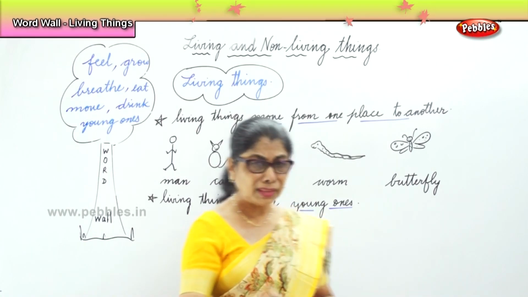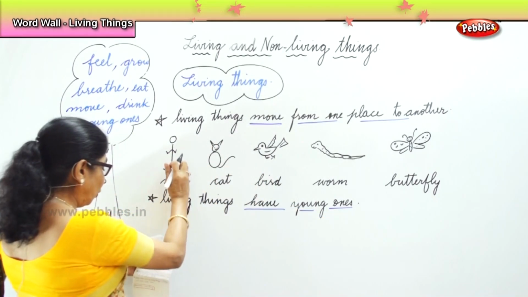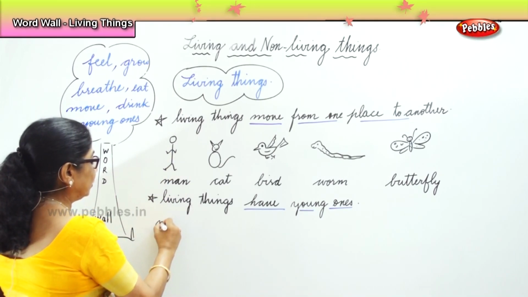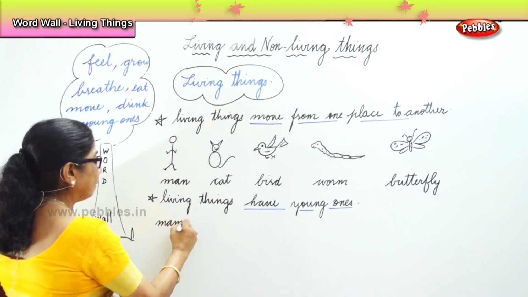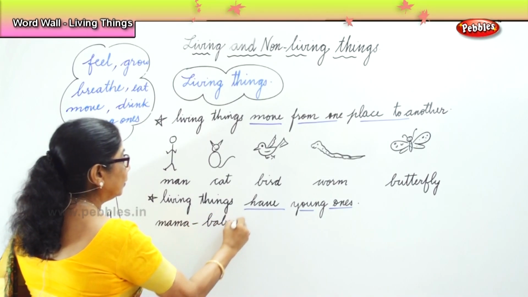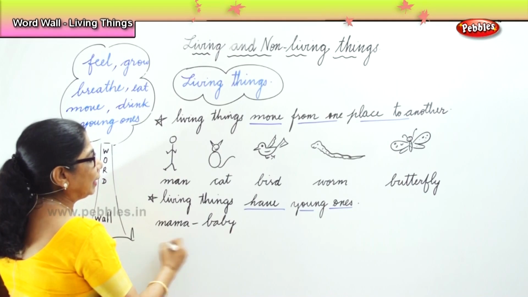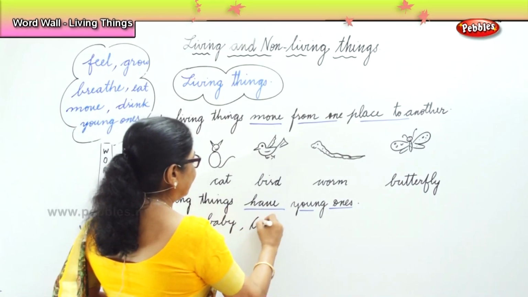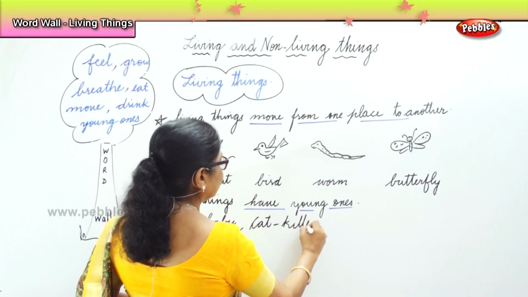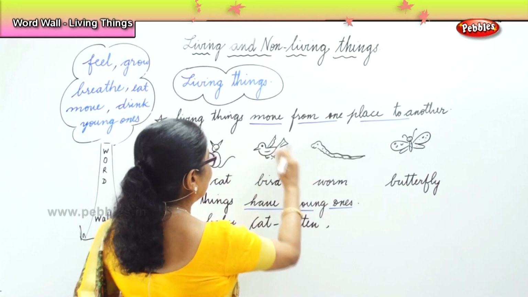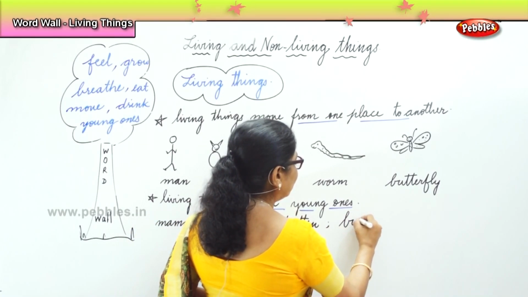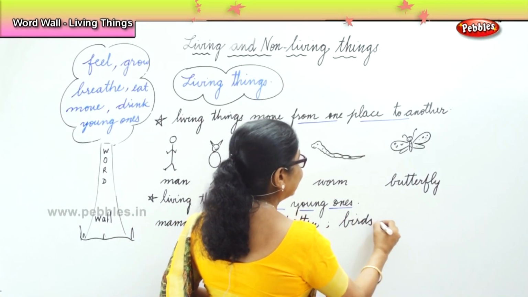Okay, now what about mama has a baby? So you'll say, mama has a baby, tiny baby. What about the cat? The big mama cat has a kitten. Fine. What about the bird? Birds have chicks.